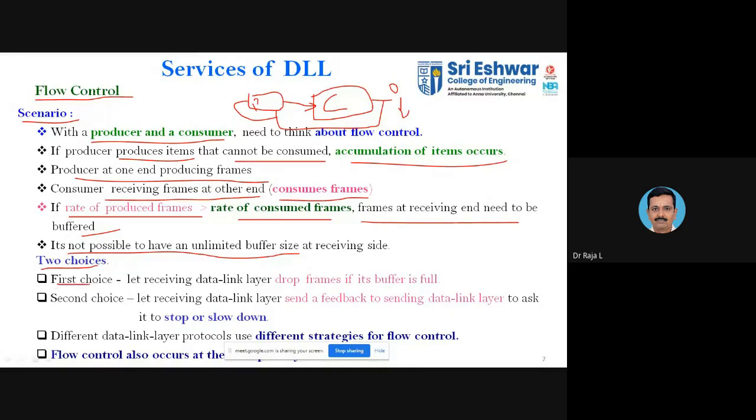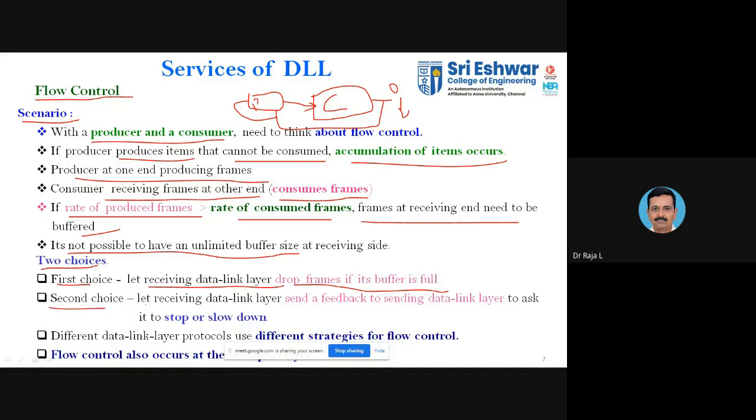The first choice will be: let the receiving data link layer drop the frames if the buffer is full. That's the first case. You keep on producing, and I'll consume up to my limit. What I can consume, I consume. The rest of the things I'll be storing in the buffer. If the buffer can hold only a minimum amount, then the rest of the things have to be discarded. Okay, that is case one.